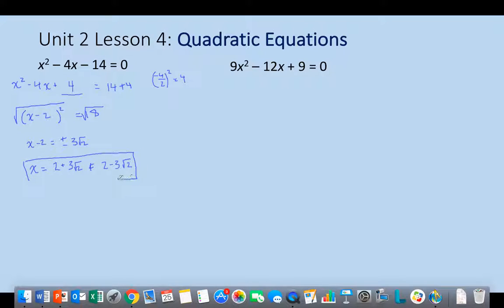All right, so there's the simple version of completing the square. Now let's do kind of the grown-up version. One of the whole keys to being able to complete the square is you need to have 1 as the a value. This a value continues to give us problems. And so, well, it's going to be a little bit awkward. We're just going to have to deal with that. But we're going to divide this whole thing through by 9 so that we get 1 for my a value.